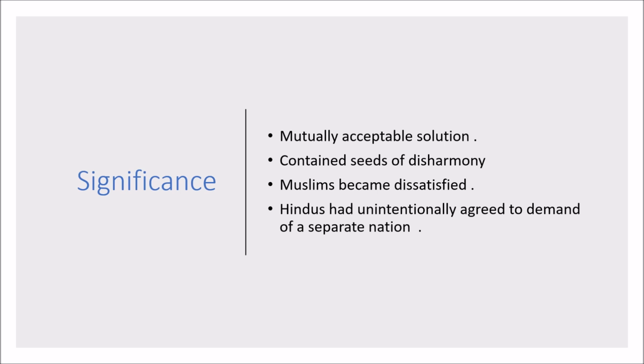In retrospect, this created disharmony between the Congress and the League. At a later stage, the Muslim League leaders became dissatisfied with the reservation of seats because they thought these were too few. On the other hand, the Hindus had unintentionally agreed to the demand of a separate nation, by considering that Muslims were a separate identity who needed reservation of seats to represent the community.